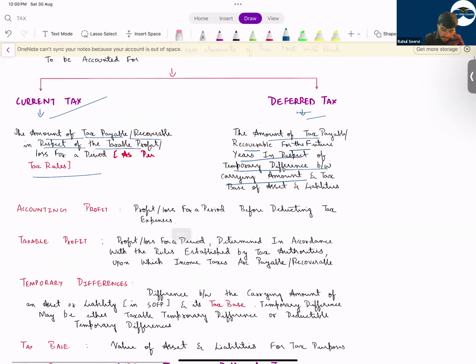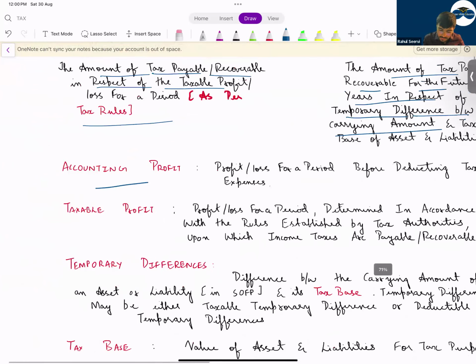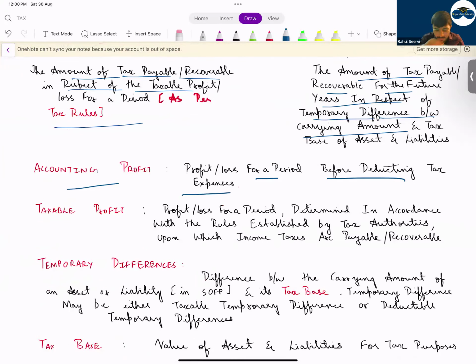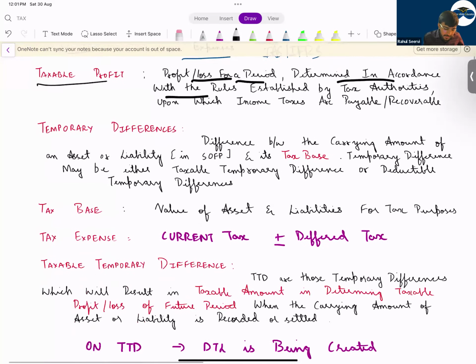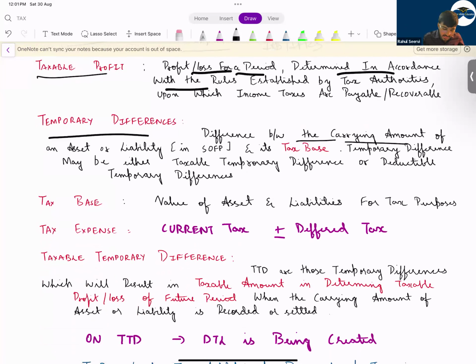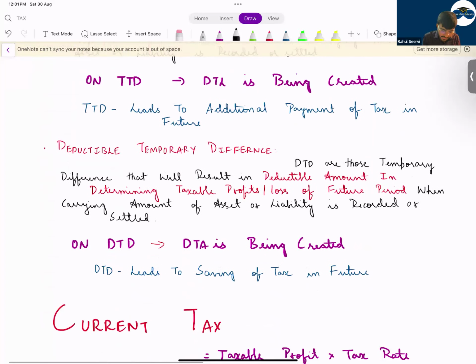Now, accounting profit means what? Profit and loss for a period before deducting tax expense as per IAS and IFRS. Then taxable profit and loss for a period is determined in accordance with the rules and regulations given by the tax authority. Each and every country will have its own rules and regulations. Then temporary difference means the difference between the carrying amount of the asset and liability in SOPL, SOFP and the tax base. Yes or no? Can I say there was a difference here?